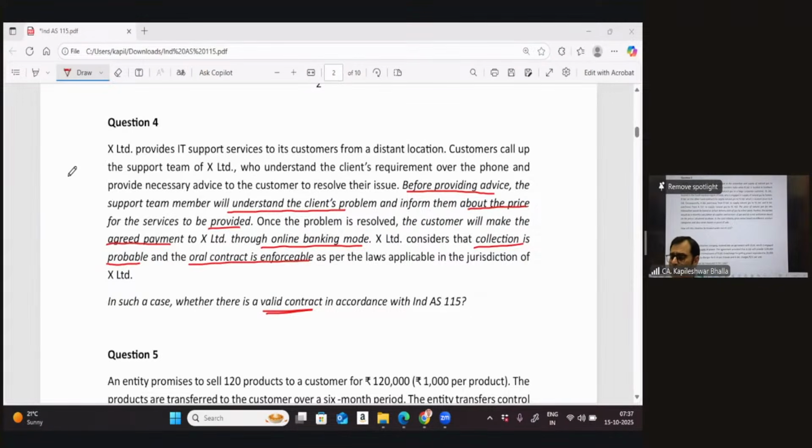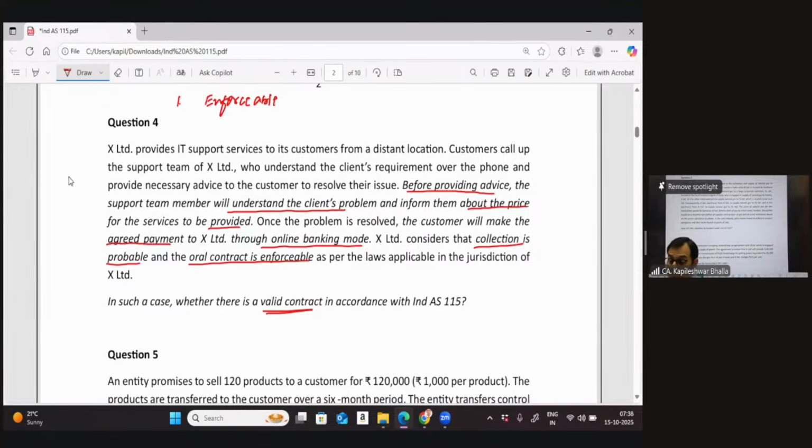I'd just like to quickly recall the 5 essential elements which are there for a valid contract, and first of all tell the examiner about them. The first one is that the contract needs to be enforceable in a court of law. Because we always say that the contract is approved by the parties, and if it is approved by the parties, we can say it is enforceable in a court of law. It creates legal rights between the parties.